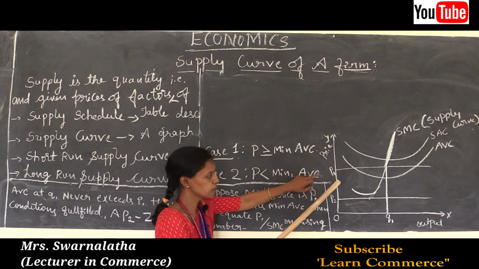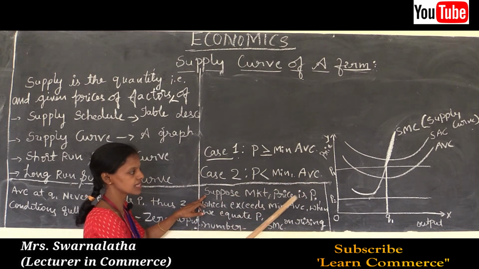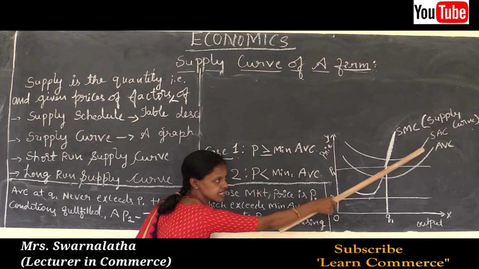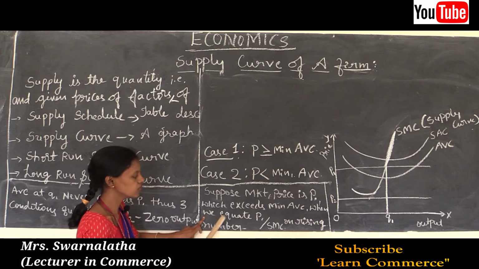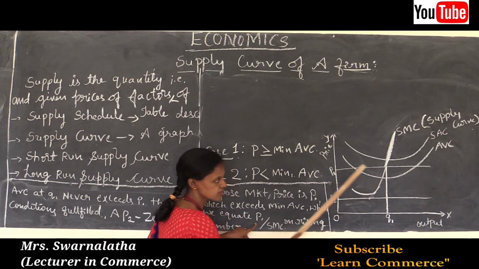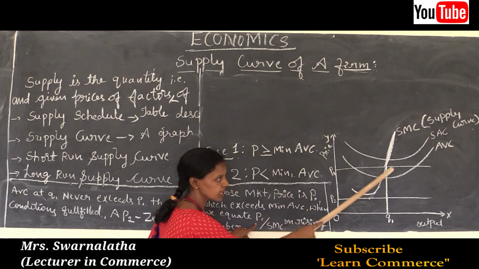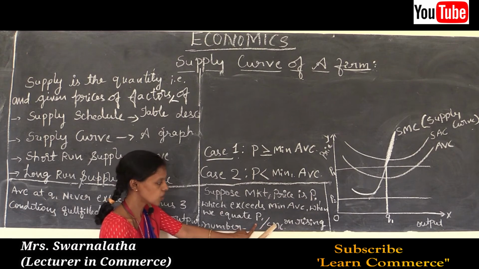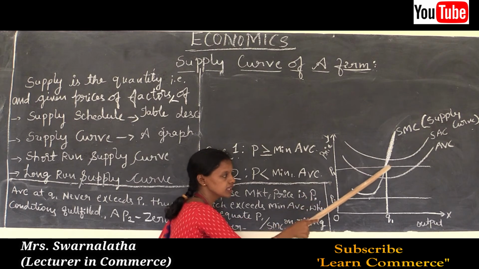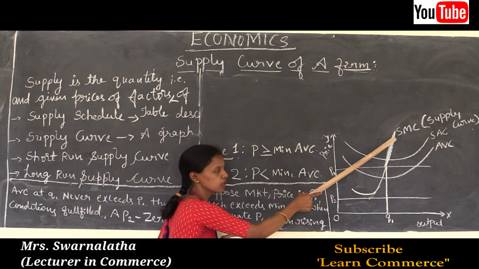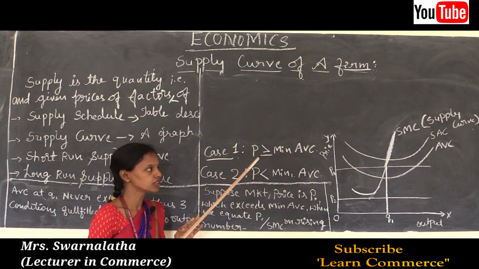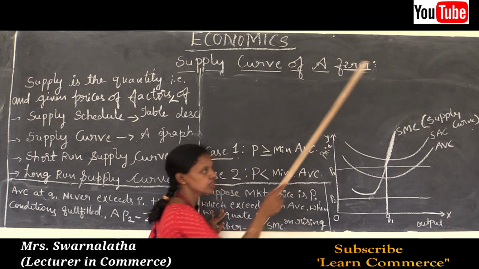Thus here at P1, what we discussed, suppose market price is P1 which exceeds minimum AVC, when we equate P1 by SMC, short run marginal cost, on the rising part, then we are going to derive the supply curve. Means the rising part of SMC is nothing but the increase in the supply of the firm. It is the supply curve of a firm.